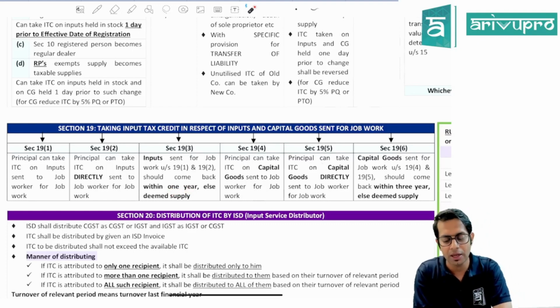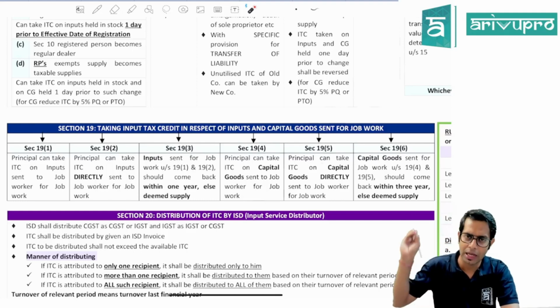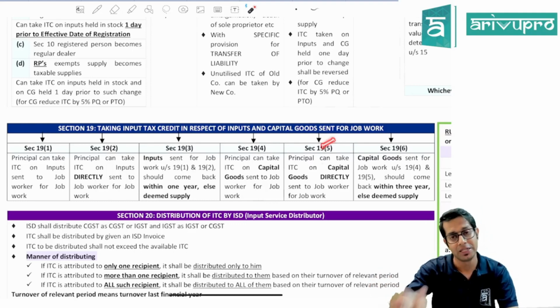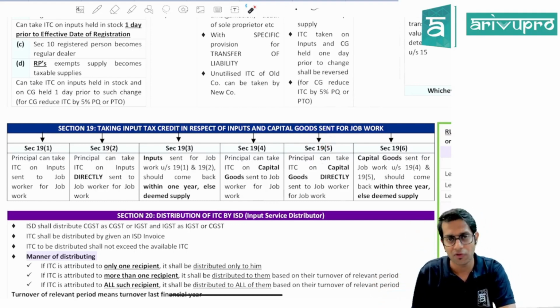If it is not coming back within the period of 1 year, then it will be deemed as supply. Similarly, 19.4, 19.5, 19.6 talk about capital goods. What are 19.4, 19.5, 19.6 telling? The principal can take input tax credit on capital goods which are sent to the job worker for the purpose of job work. 19.5 says the principal can also take input tax credit on inputs which are directly sent to the job worker for the purpose of job work.